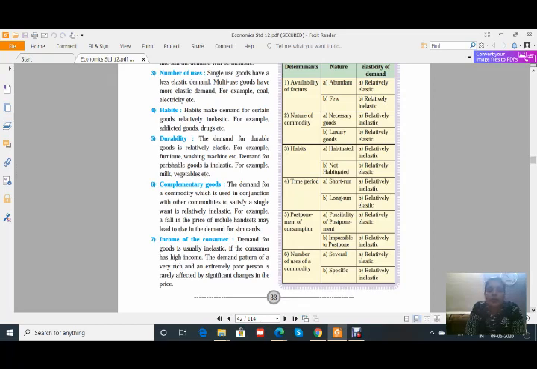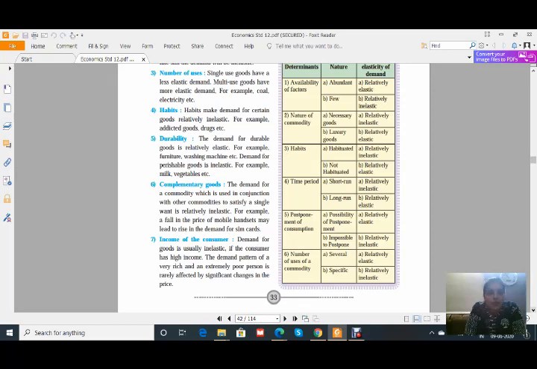Then the durability. The demand for durable goods is relatively elastic. For example, furniture and washing machines, because these goods are durable, not perishable, and we can store them for a longer period of time. Therefore, demand for them is relatively elastic. And demand for perishable goods is inelastic. That means milk and vegetables, which we have to consume within one or two days. Otherwise, these goods will get spoiled, and therefore demand for these goods is relatively inelastic, or we can say inelastic.